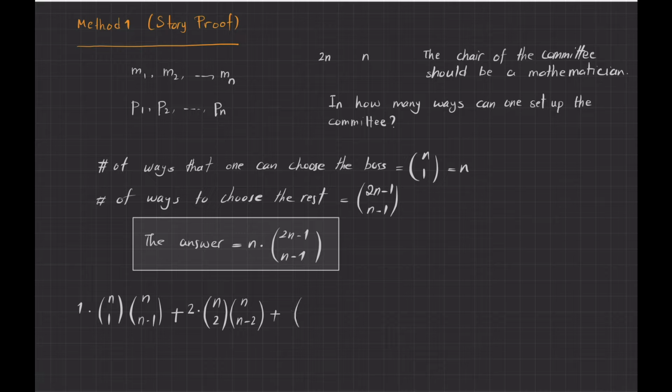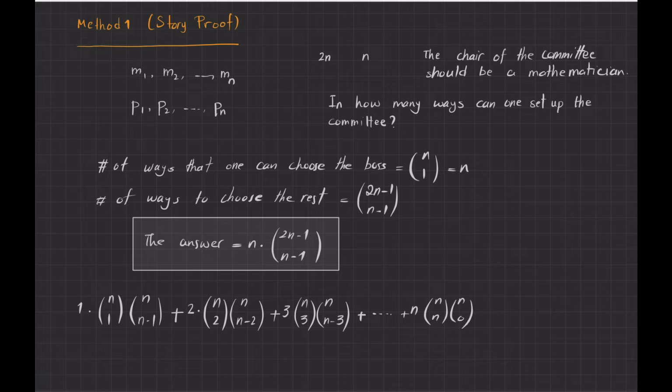Or I choose 3 mathematicians, and now I have 3 options to choose my boss out of those 3 people. Then the rest of the group, n minus 3 people, should be chosen from physicists. And this can continue. For example, one possibility is that I choose all n people from mathematicians. Then I have n choices for choosing my boss, and of course no one should be chosen from physicists.